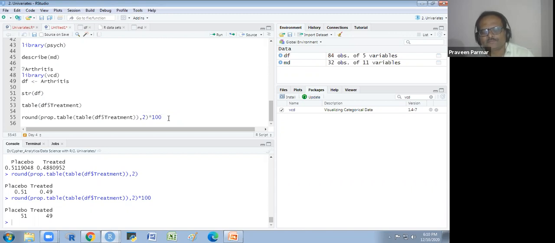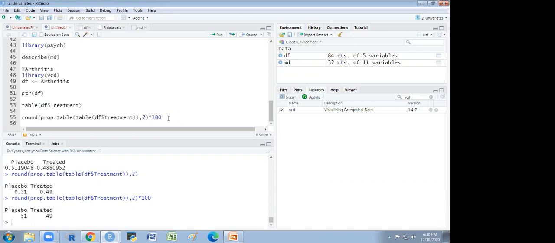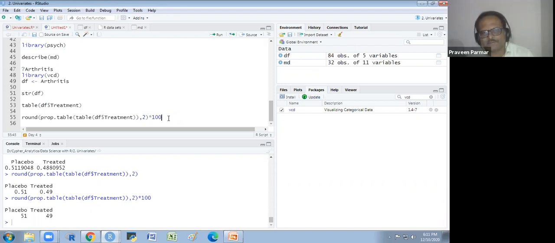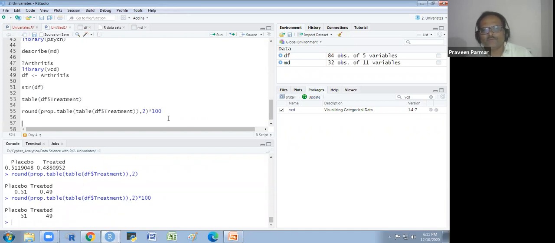Got it? Yes, sir. Can we get frequency along with percentage by a single command? Like, can we enter one command and get frequency and percentage? No. So we have to calculate it separately. Separately. Okay, thank you, sir. So this is the way we could convert the thing into a percentage. And there is only one variable I have taken. If you have two variables, the bivariate analysis for the categorical variable, I will show you.